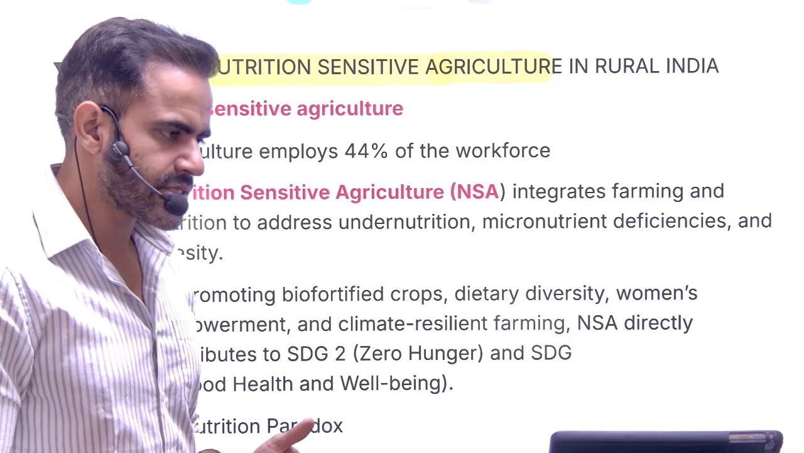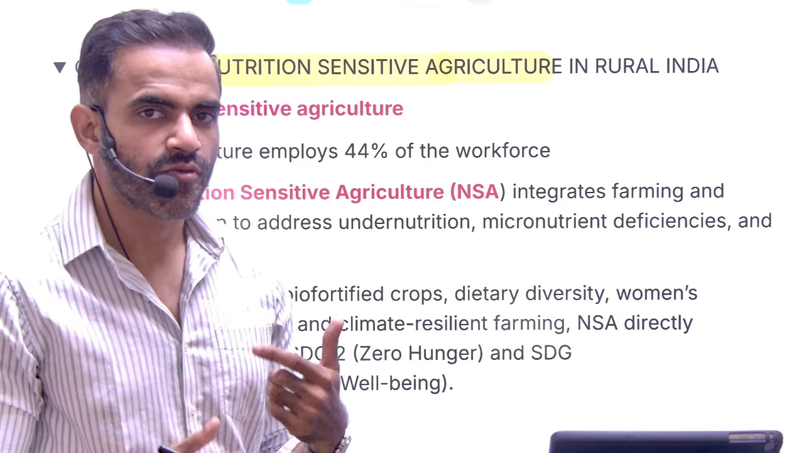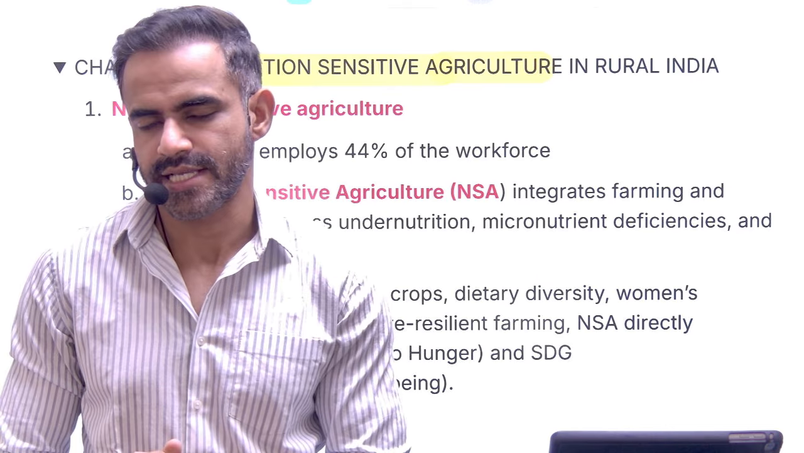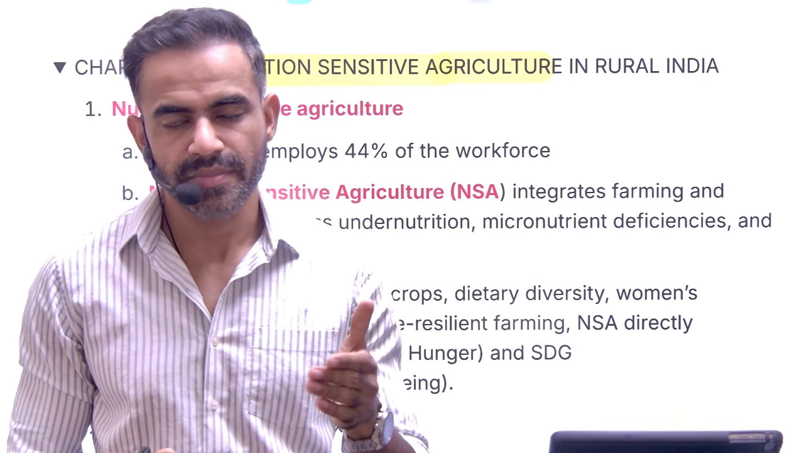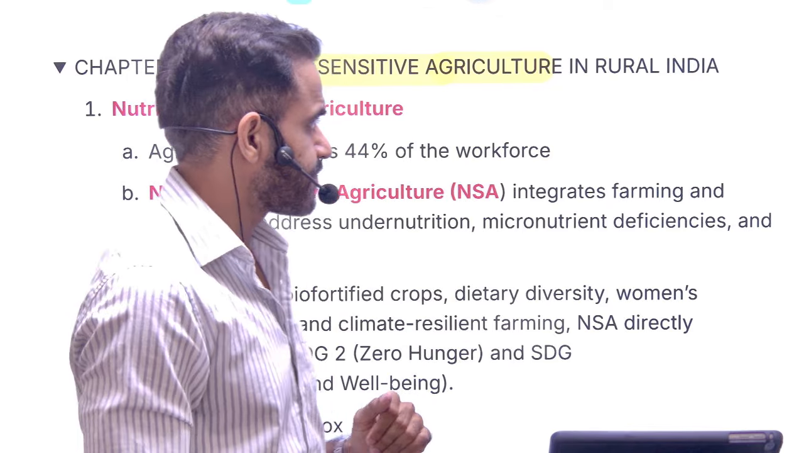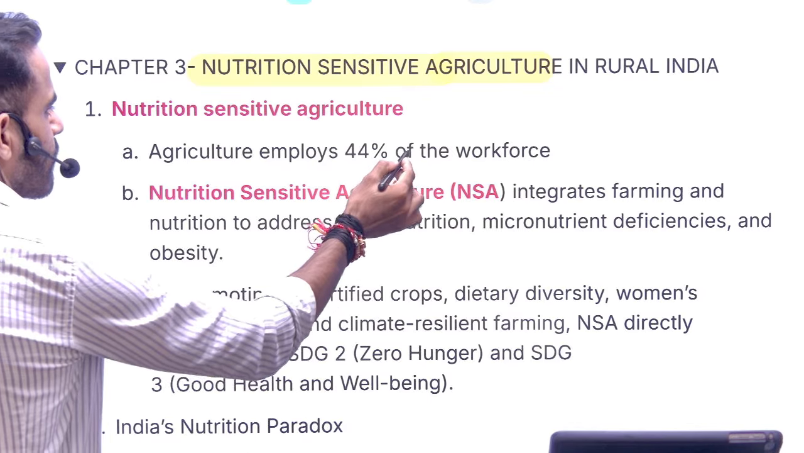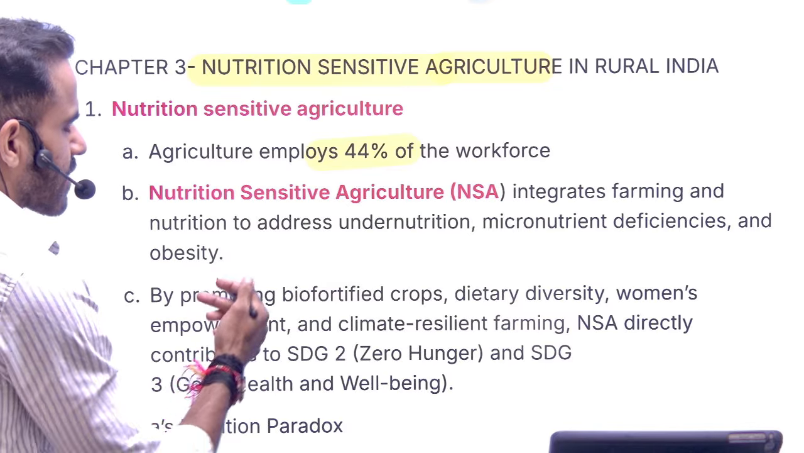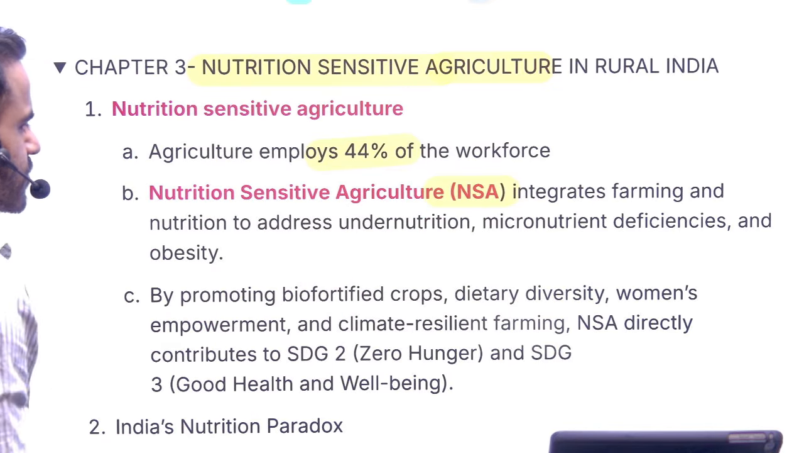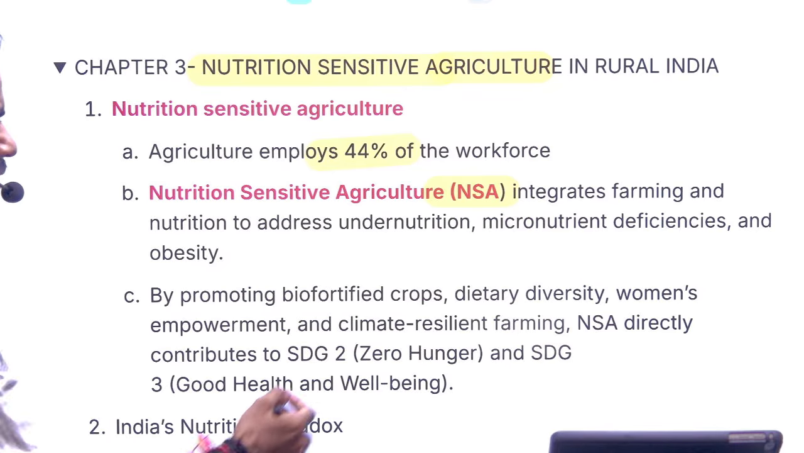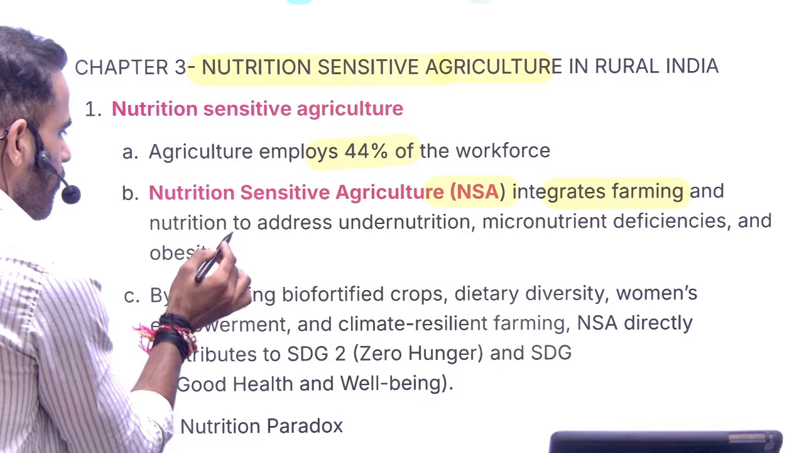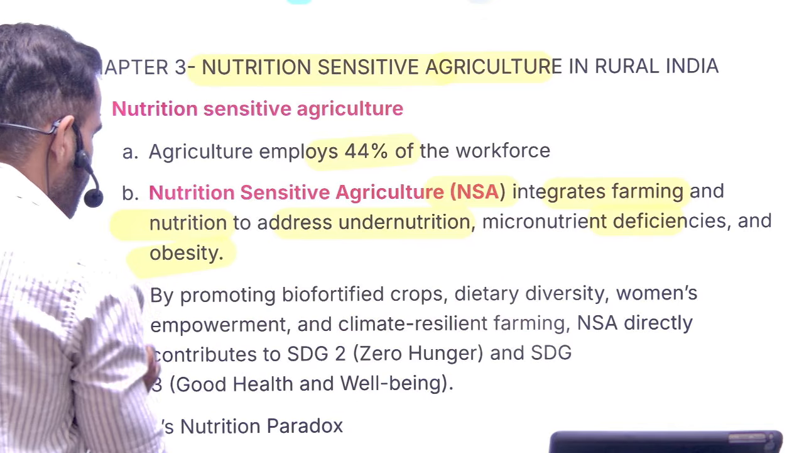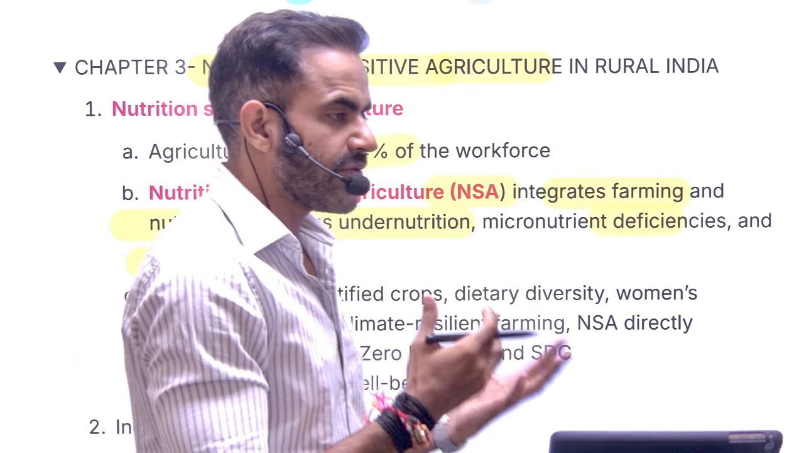In a very simple sense, we are going to follow those agricultural practices which will help us in achieving our nutritional goals as well. That is the meaning of nutrition sensitive agriculture. Now understand, roughly 44% of our workforce is engaged in agriculture. So what is NSA? I'm going to call this NSA. NSA basically means nutrition sensitive agriculture. So this is going to integrate agriculture or farming with nutrition to address the problem of undernutrition and micronutrient deficiency or obesity.